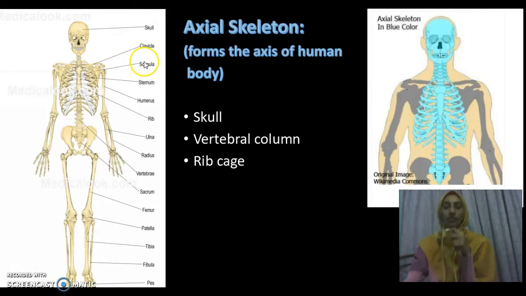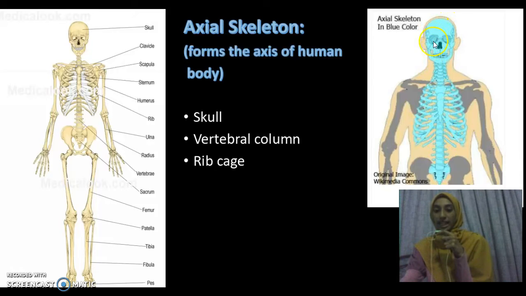Okay, my first point is the skull. The skull forms a bony framework of our head. It forms our head shape. It consists of 22 different bones and can be divided into two, which are bones of the cranium and bones of the face. Second is the vertebral column. The vertebral column is a flexible column of vertebrae. It connects our trunk to the skull.